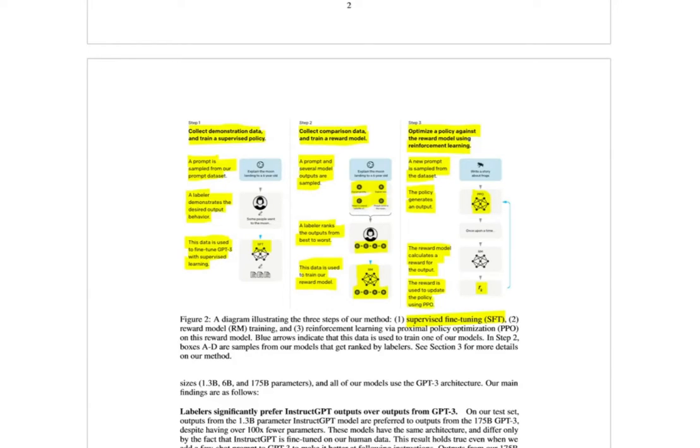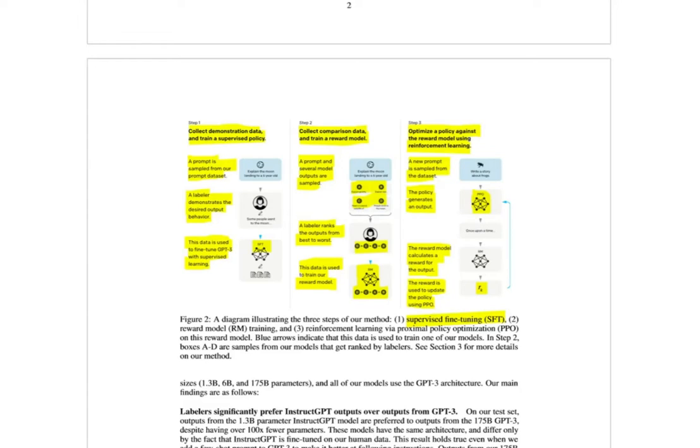using proximal policy optimization. Okay, so to recap, you first of all ask the labeler to demonstrate an output for a given prompt, and then you fine-tune the large language model using this input and output. Then you ask a labeler to rank large language model outputs, and then you train a reward model based on the ranking given by the labeler.